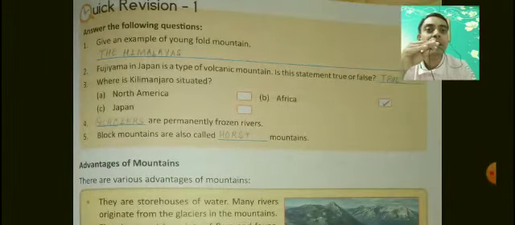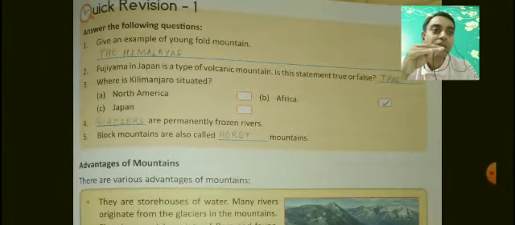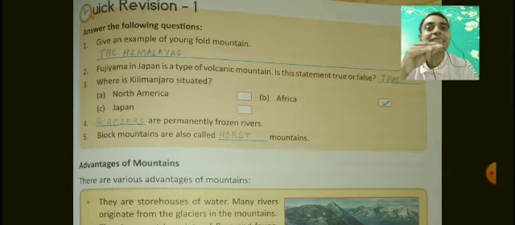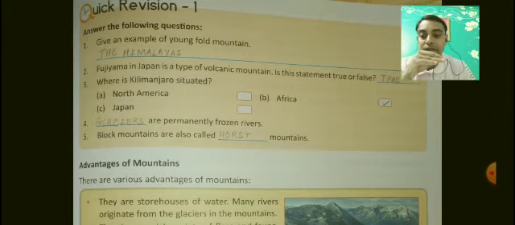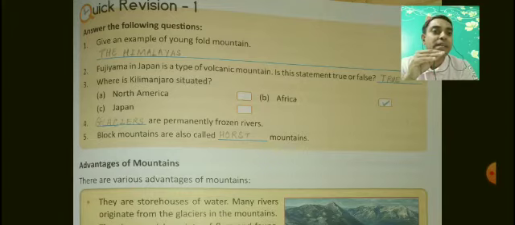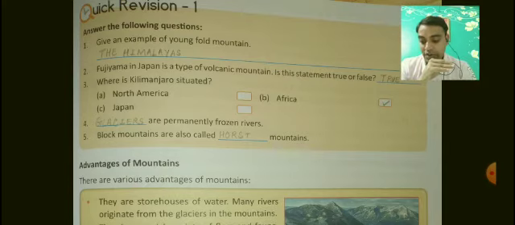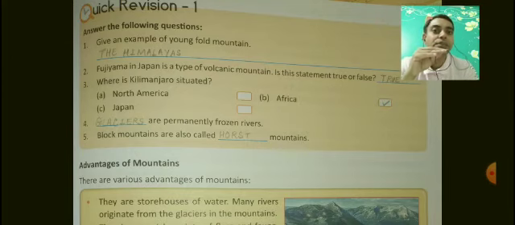Children, quick revision 1. Let us see what we have revised. We have learned from the previous pages. Let us see how much we know. Answer the following questions. Number 1, give an example of young fold mountains: the Himalayas, okay, or you have the Alps also. Number 2, Fujiyama in Japan is a type of volcanic mountain. Is this statement true or false? It's true. Fujiyama in Japan, you have Kilimanjaro in Africa, and Mount Rainier in USA. These are volcanic mountains. Where is Kilimanjaro situated? It's Africa, no doubt.